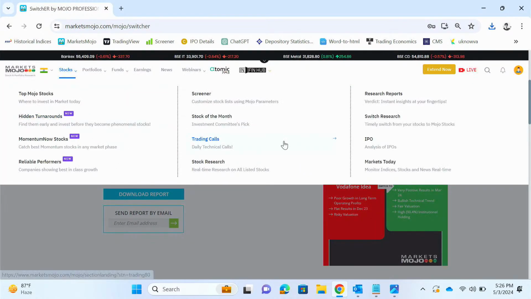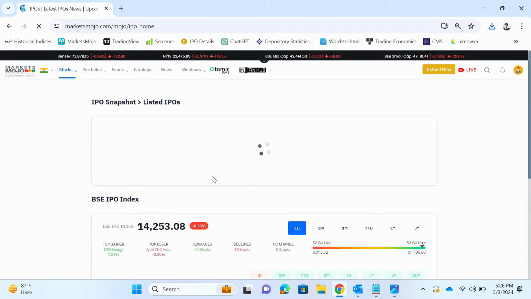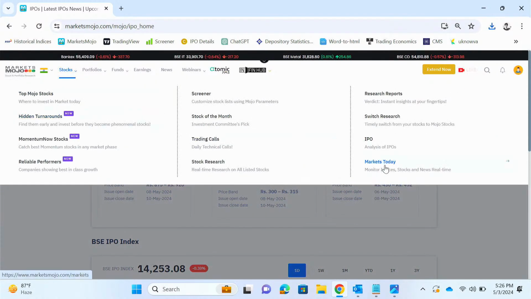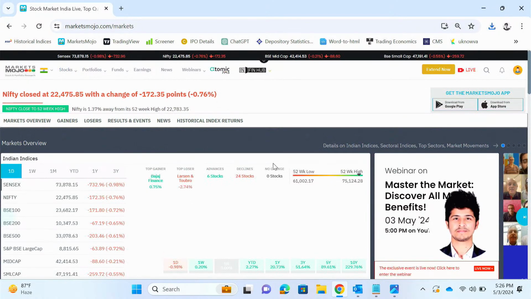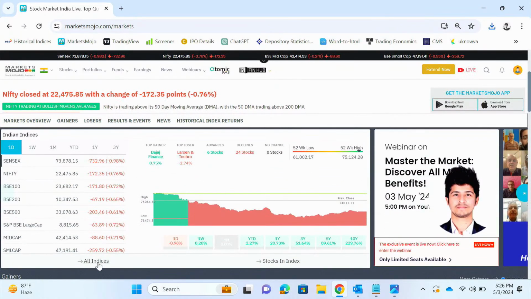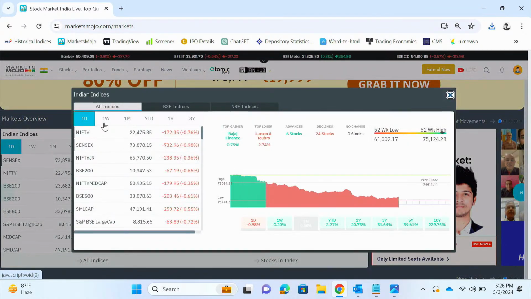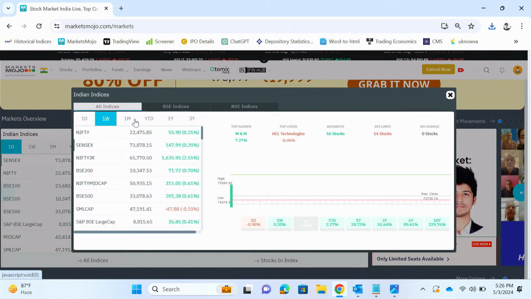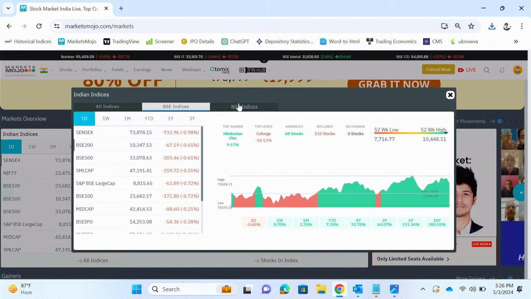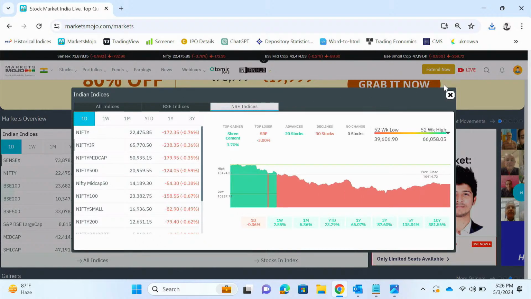Now IPOs. Basically we give a call on IPOs. These are upcoming IPOs. We give an avoid or subscribe call. You can also check this space out for new IPOs. Markets Today is used to track the financial markets. You can go to all indices. You can check performances for Nifty for weekly, monthly, year-to-date performances. You can also filter between BSE and NSE indices, etc.